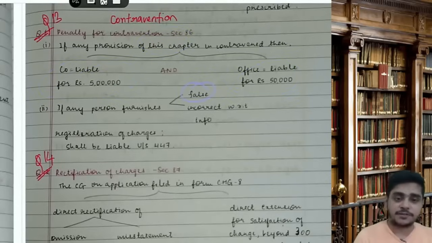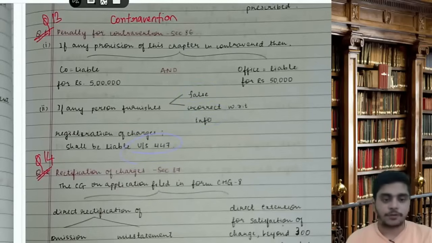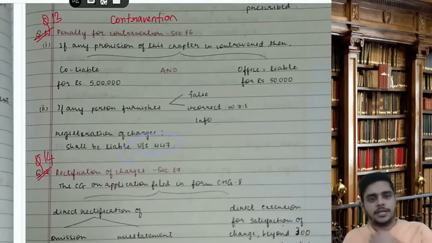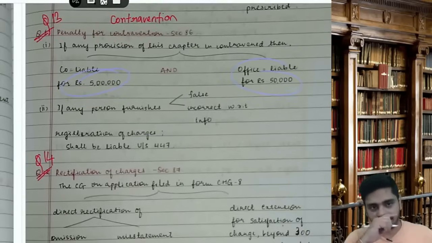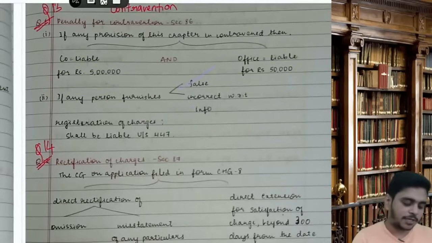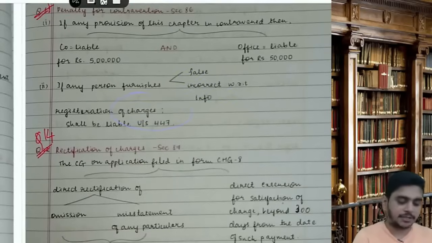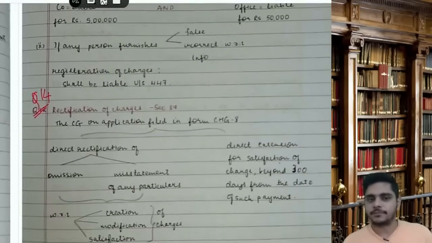If any person furnishes false or incorrect information with respect to registration of charges, he would be liable under section 447. Section 447. If any provision of this chapter is contravened, then the company is liable for 5 lakh and the officer is liable for 50,000. If any person furnishes false or incorrect information, he will be liable under section 447. Clear?